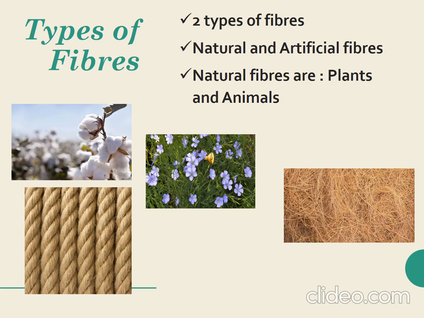Again, the natural fibers are of two types, plant fiber and animal fiber. In this slide, you can see certain examples of plant fibers like cotton, jute, flax plant and coir, which is obtained from the coconut tree.